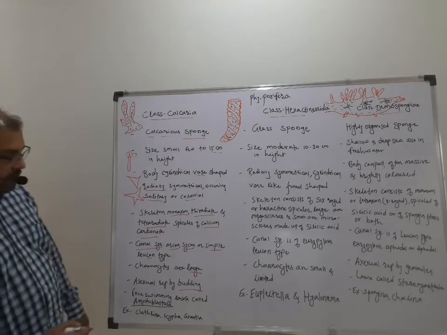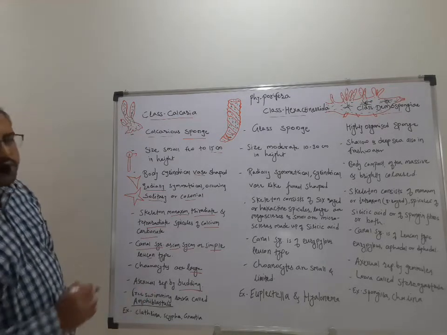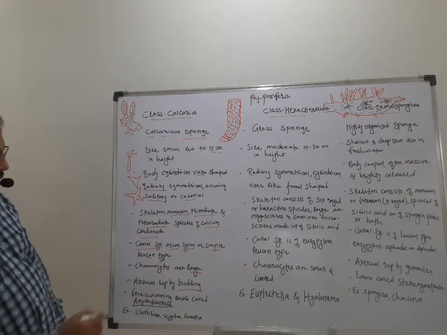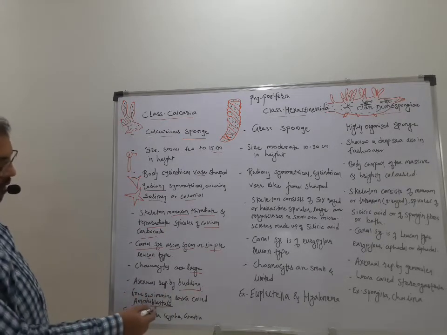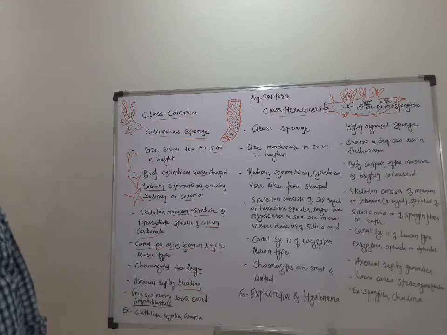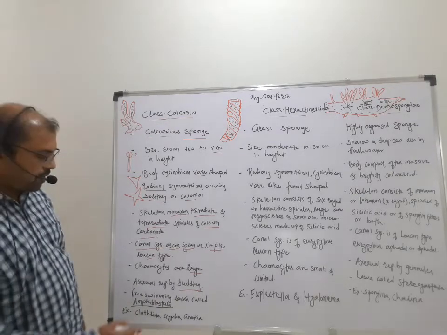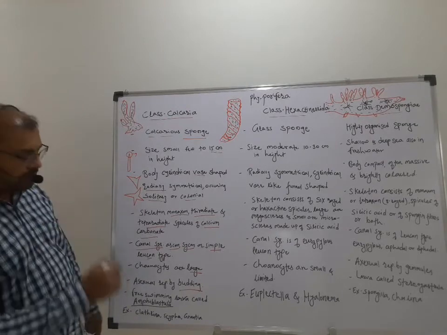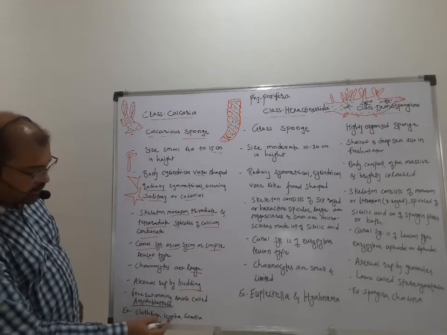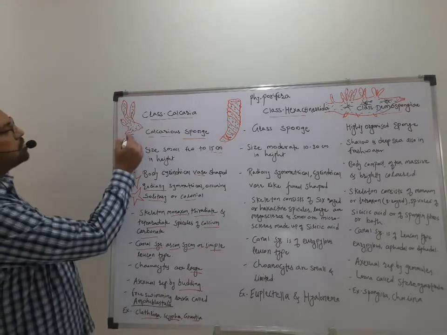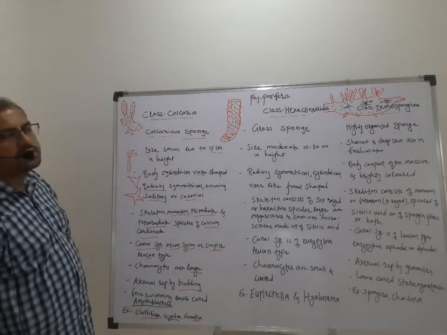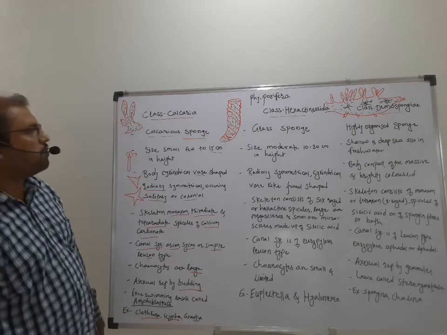Then it has an intermediate stage in the life cycle, a free swimming larva, called amphiblastula. The examples are Clathrina, Scypha and Grantia. So this image is of Scypha or Sycon.